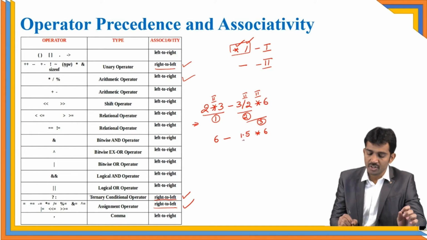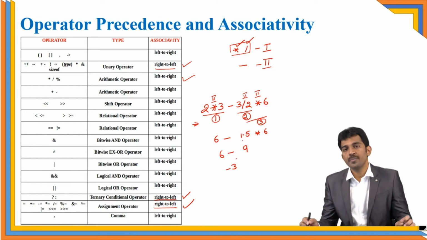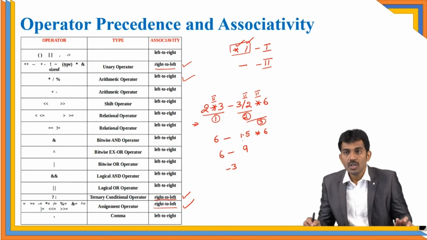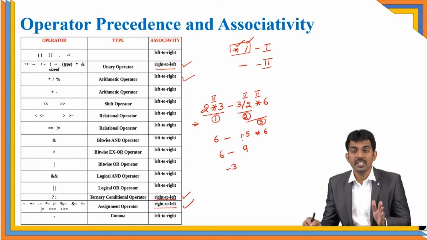Next, this is the third operation, right? 6 minus 1.5 into 6. 1.5 into 6 means what is the value? So 9, right? And after that 6 minus 9 means minus 3 is the output. Is this clear? So you should follow the associativity as well as the precedence in this way.